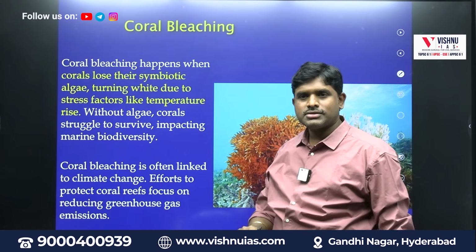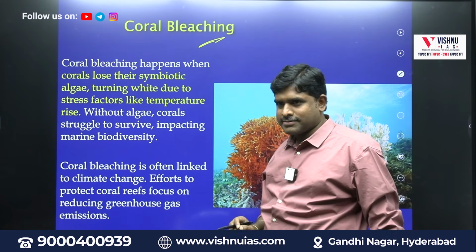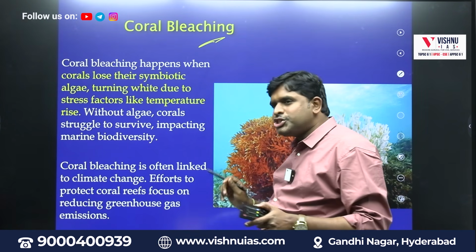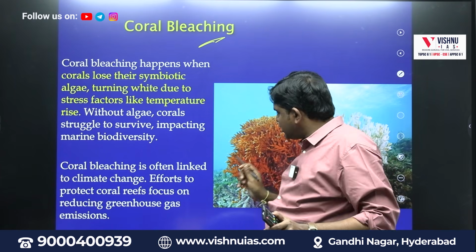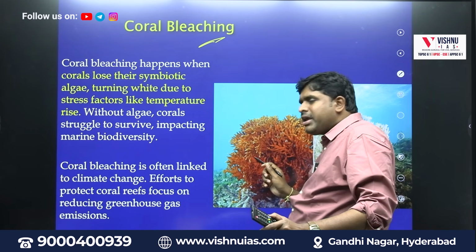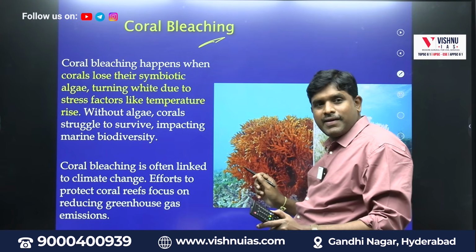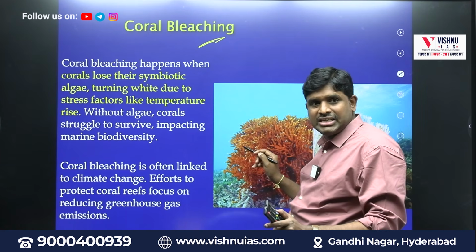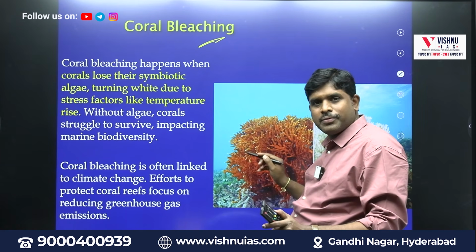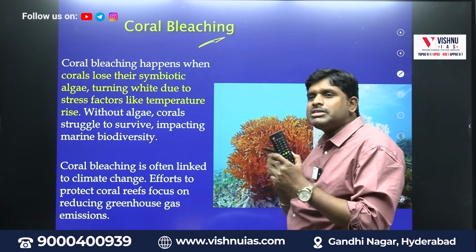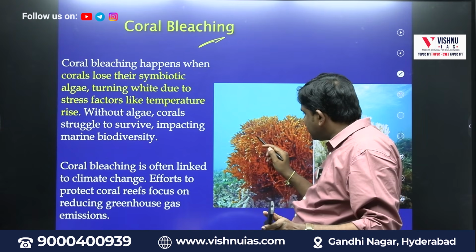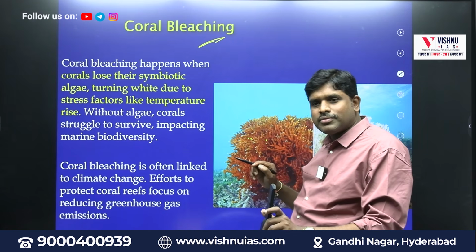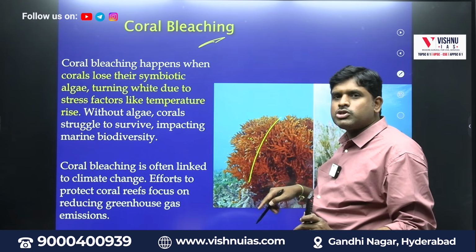It is called what? Coral bleaching. Coral is a species in the ocean. These corals will be living with algae. On this there will be algal blooms. Algae, we call it algae. And the coral and algae will be in a symbiotic relationship. Algae will be giving food to the coral. Coral will be giving food to the algae. This coral reef, in our language, is called pakuru.